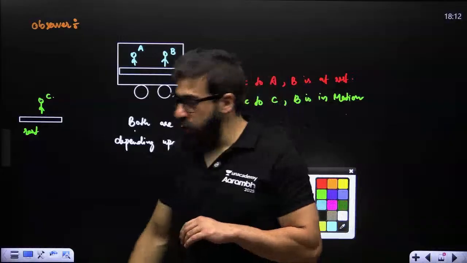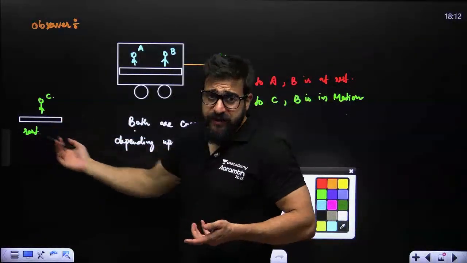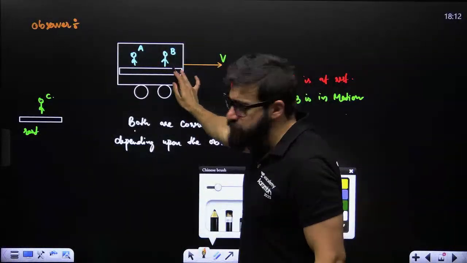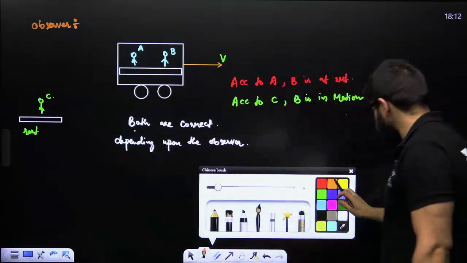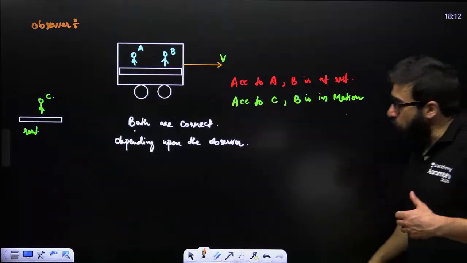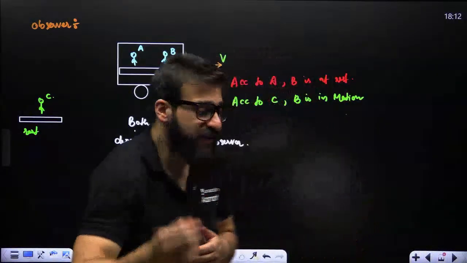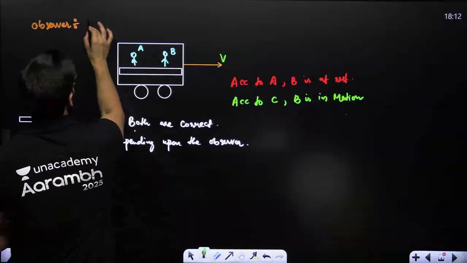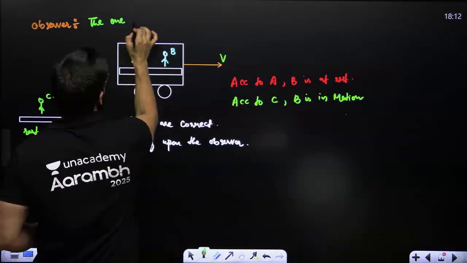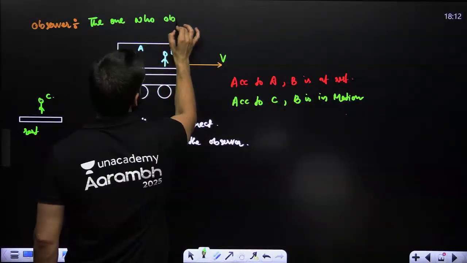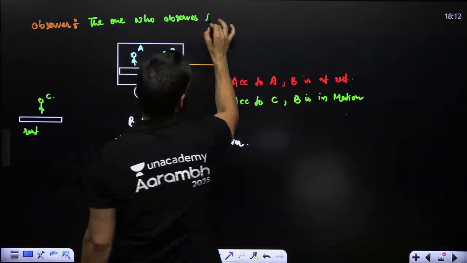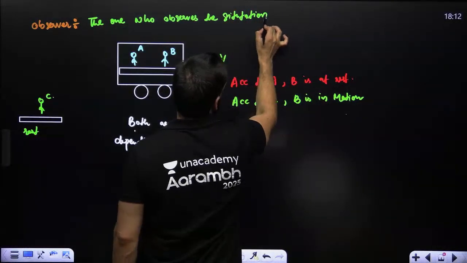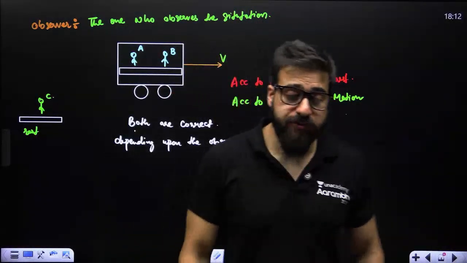So if you consider C as observer, then in that particular case, B is in motion. If you consider B as observer, then in that particular case, A is at rest. So observer means the one who is observing the situation. So I would write over here, the one who observes the situation. Observer is the one who observes the situation.